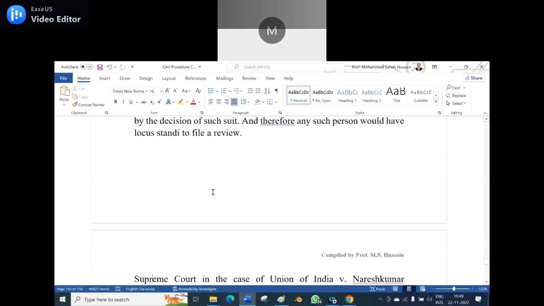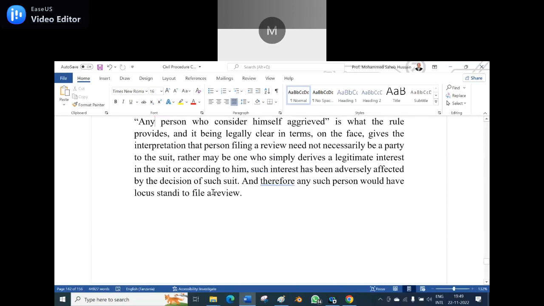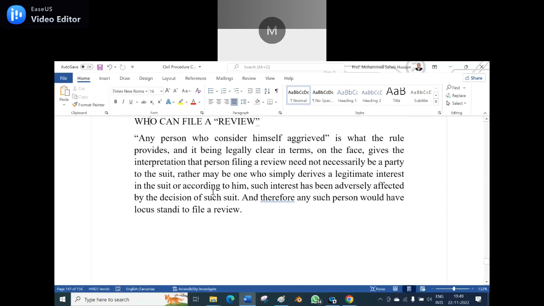Who can file a review? The answer is any person who considers himself aggrieved, is what the rule provides, and being legally clear in terms on the face, gives the interpretation that a person filing a review need not necessarily be a party to the suit, rather may be one who simply derives a legitimate interest in the suit. According to him, such interest has been adversely affected by the decision of such suit, and therefore any such person would have locus standi to file a review.